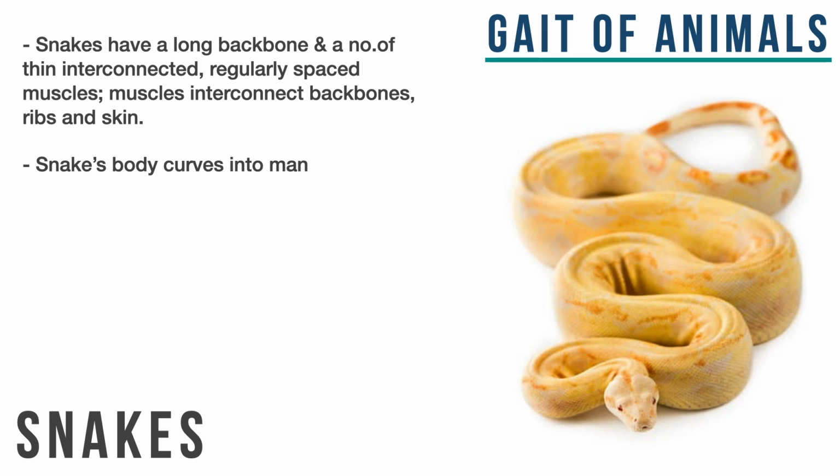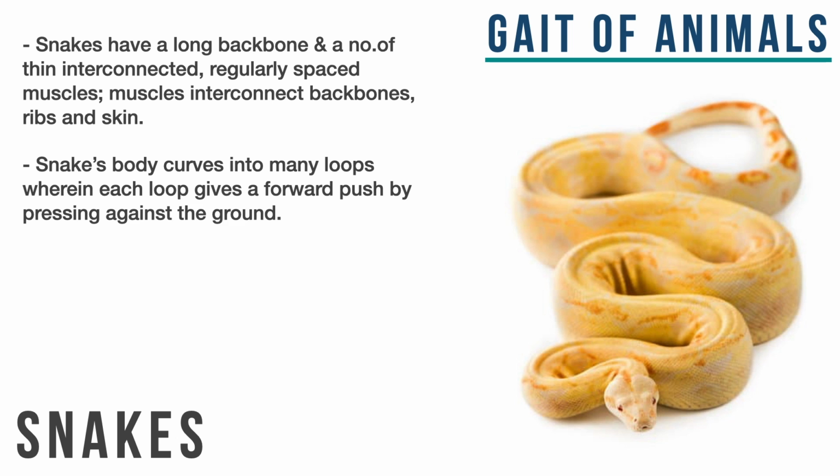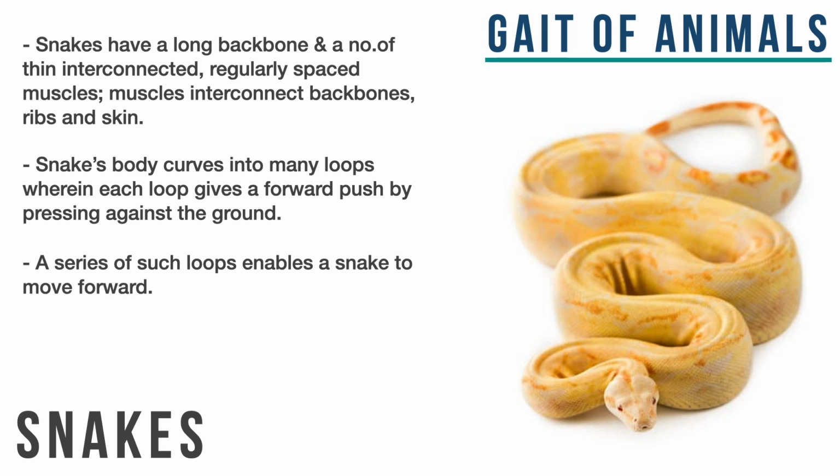So, a snake never really moves in a straight line. Their body keeps curving into loops, and each such loop makes them move forward. That's how they are able to move forward fast, but never in a straight line.